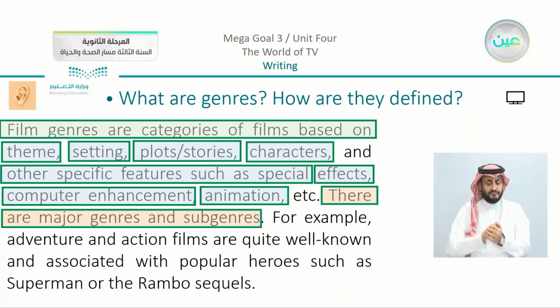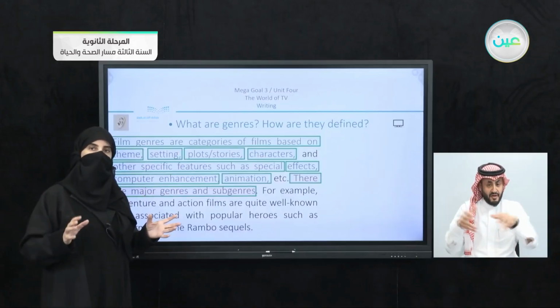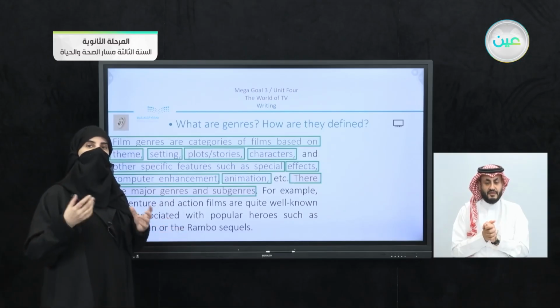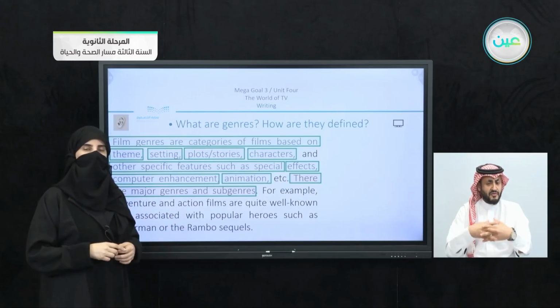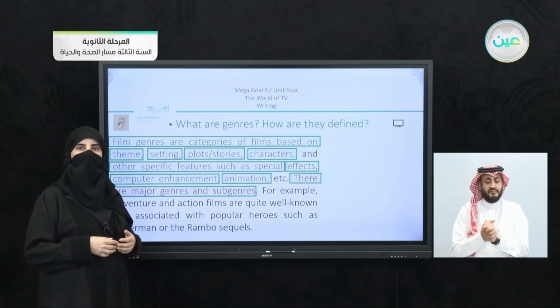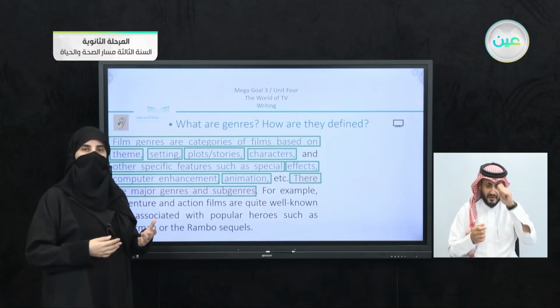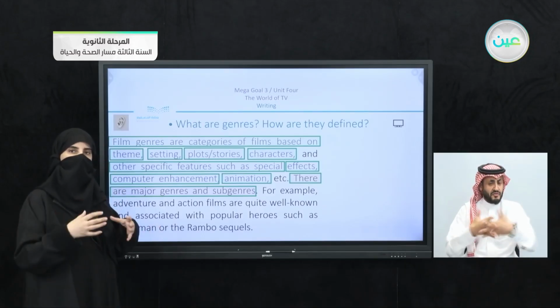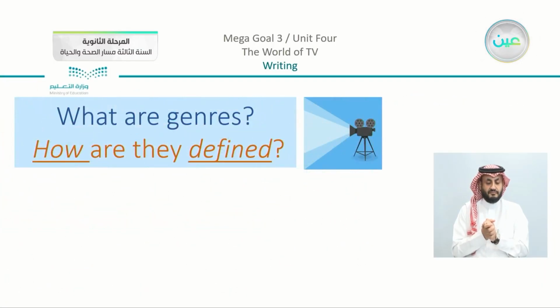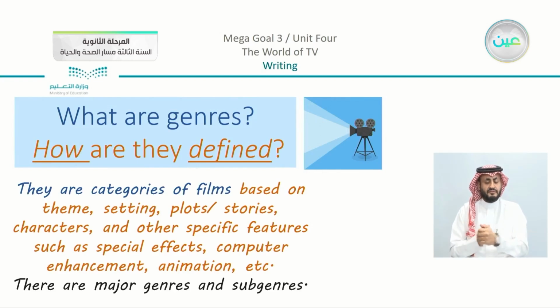Also, we can add here that there are major genres and subgenres. Now, what is the meaning? We have here major genres, which is the main type of the movie, and there are subgenres, meaning that I can mix two genres together in one movie. For example, I can have action comedy, or we can say that there is some kind of detective drama. So there are different types of films that mix or combine together. Now we have here what are genres and how are they defined. As we mentioned, this is the complete answer that we just highlighted from the paragraph.